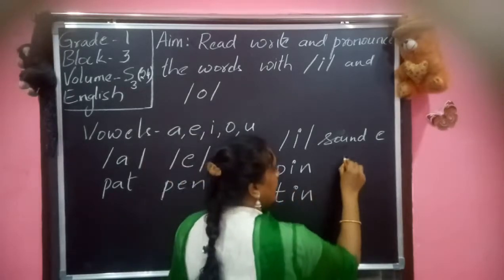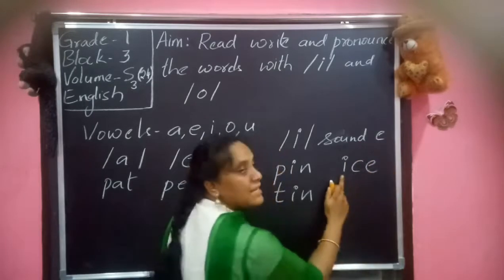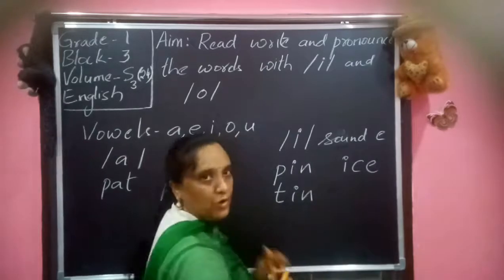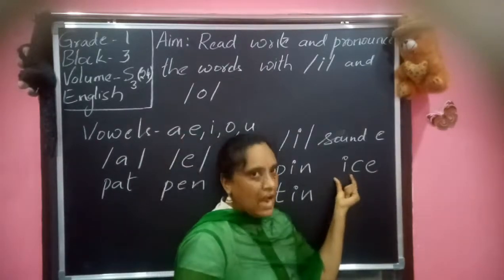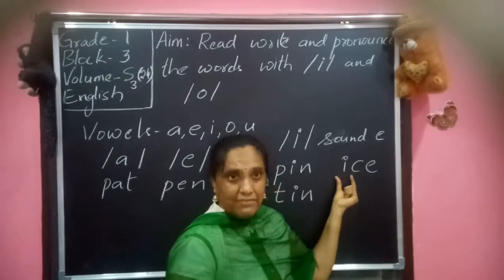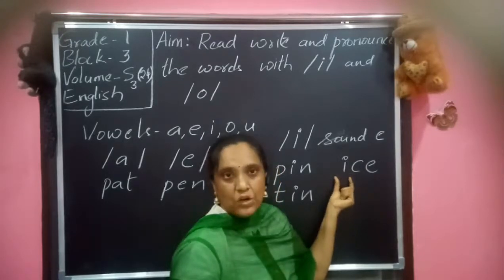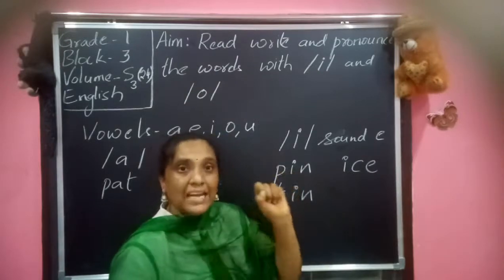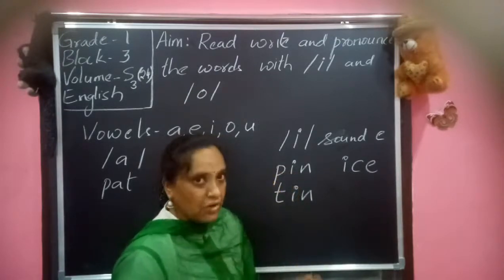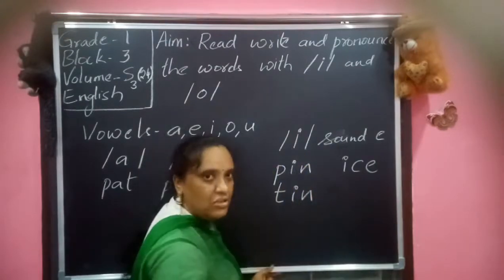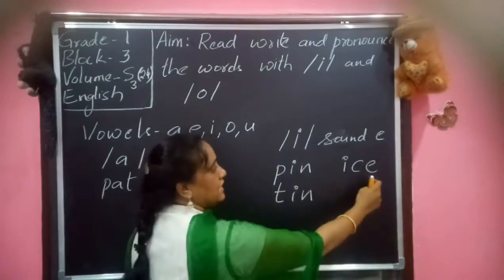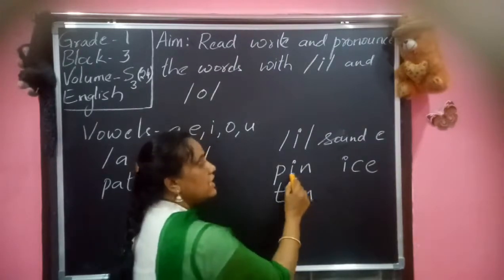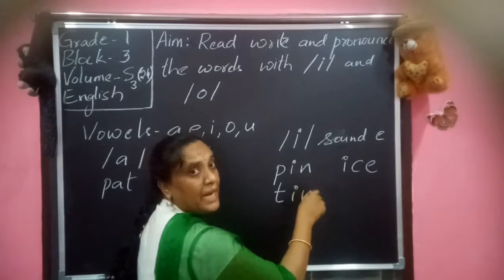We don't pronounce it as I. If we see I here, now if we write this, it is pronounced as I-S, ice. Here I is giving the I sound only. But we are not writing the words which contain the I sound. We are writing the words which contain the E sound. Means I giving E sound, not I sound. I must give the I sound in ice cream. But here, I is giving the E sound. So it is P, P, E.